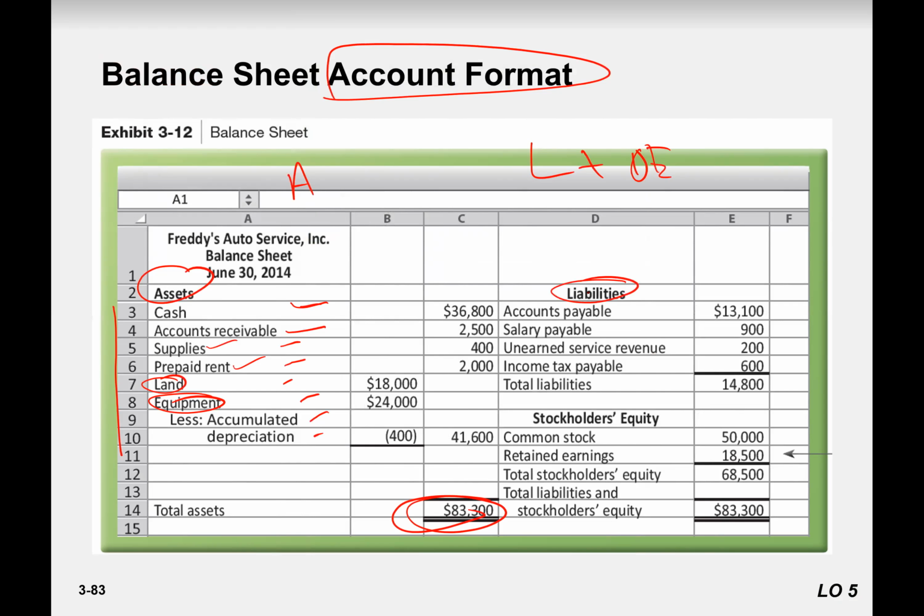And then we have liabilities and then owner's equity. First of all, we write it on the current liabilities. We don't have long-term liability here, otherwise we also can write down the long-term liability here as well. And we just make a one line and one line here. So this double line means we are adding these two lines. So 14,800 plus 68,500 answer is 83,300. So this is assets, liabilities plus owner's equity. So this format is called account format. Any question regarding the format?